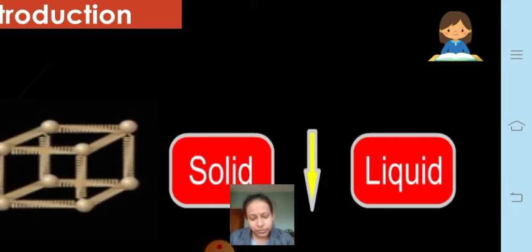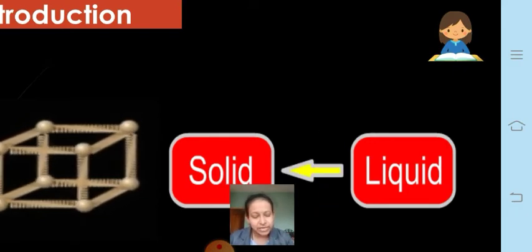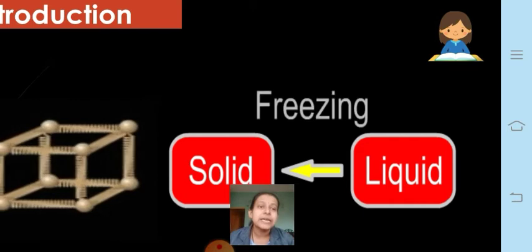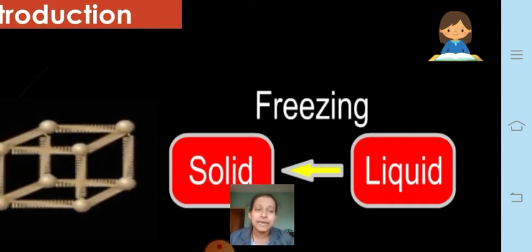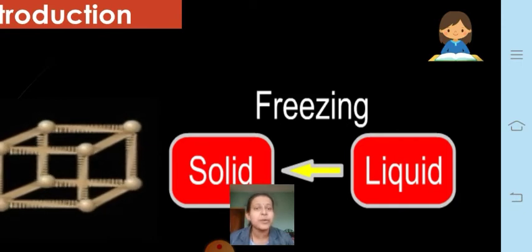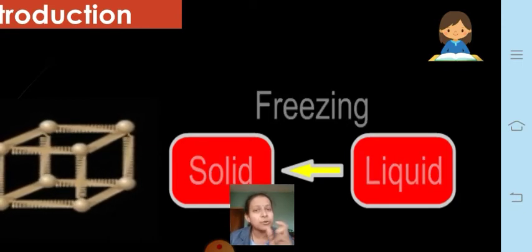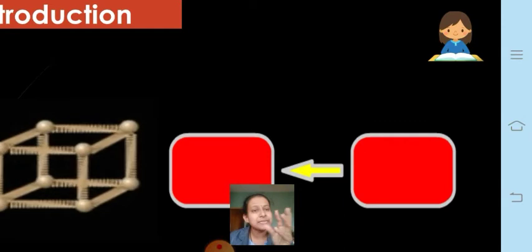Now, you have also seen that when we give heat to an object, it expands and contracts. This you have learned in an earlier class. You can see a picture over here wherein the particle is expanding as well as contracting.